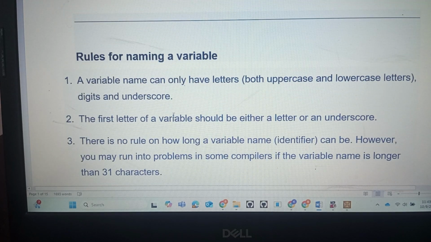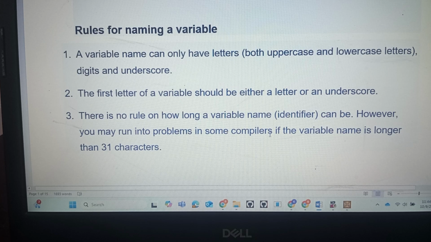Now coming to the rules. While declaring variables, we have to follow some rules. A variable name can only have letters, both uppercase and lowercase, along with numbers and underscore. The second rule is the first letter of a variable should be either a letter or an underscore. There is no rule on how long a variable name can be. However, you may run into problems in some compilers if the variable name is longer than 31 characters. So you should declare a variable as small as possible.